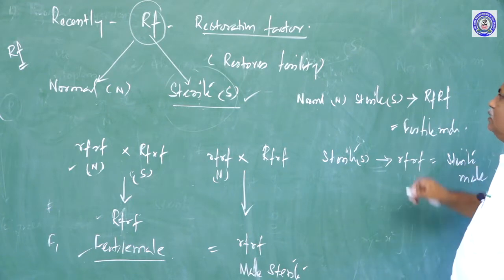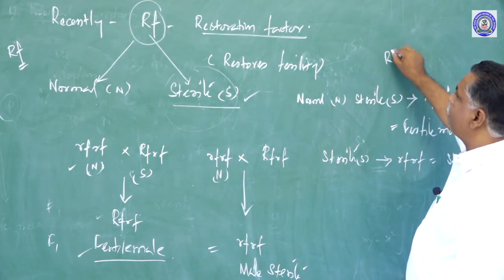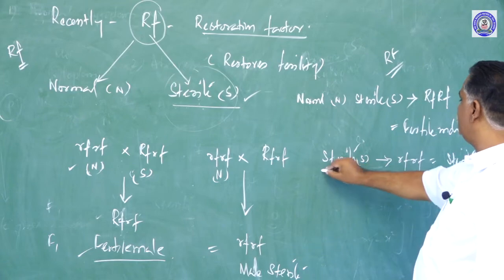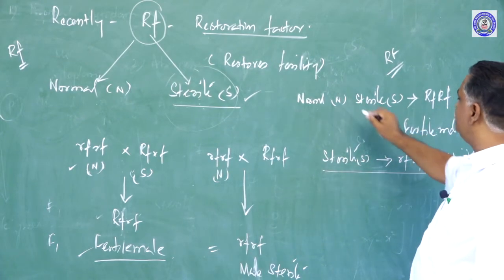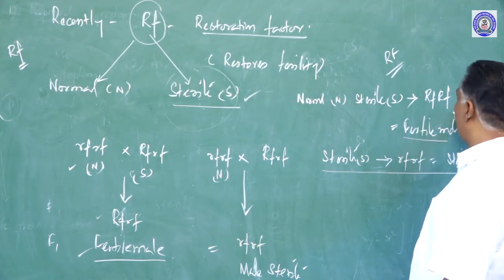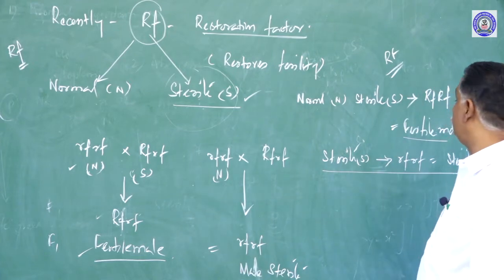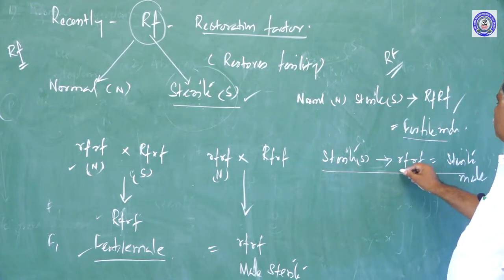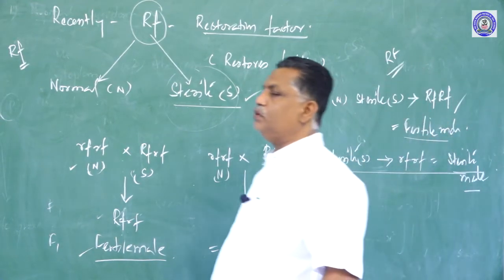What is the reason? The RF fertility factor is not found in this. In the other, the fertility factor is present, so a fertile male is restored. Here the fertility factor is not found, so sterile males are produced, no fertile males are produced.